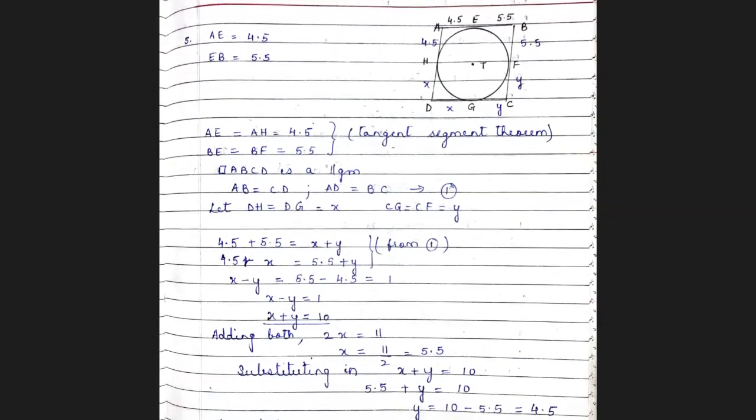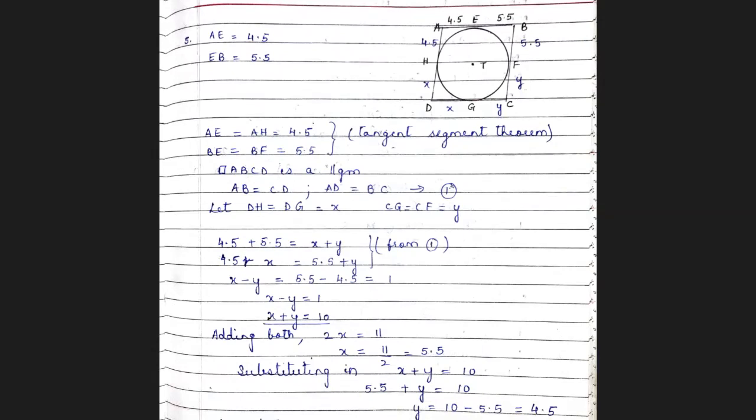Now this is your question number 5. I'll read out the question to you. In the figure, quadrilateral ABCD is a parallelogram. So you're given quadrilateral ABCD is a parallelogram. What is the special characteristic of a parallelogram? Opposite sides are parallel and congruent. So AB is congruent to CD. AD is congruent to BC.